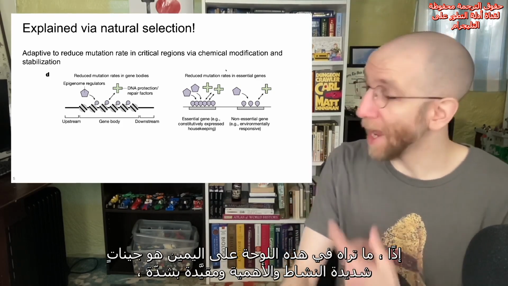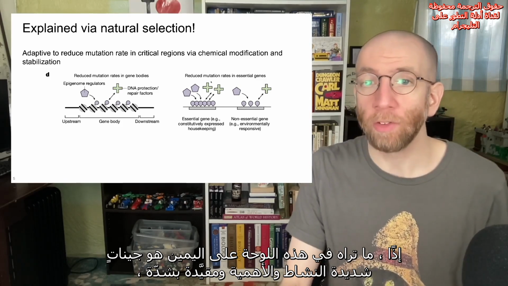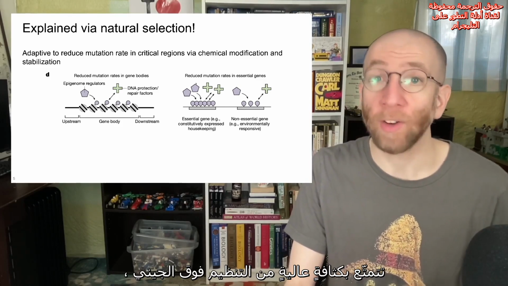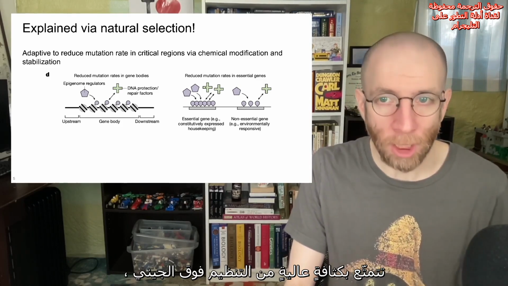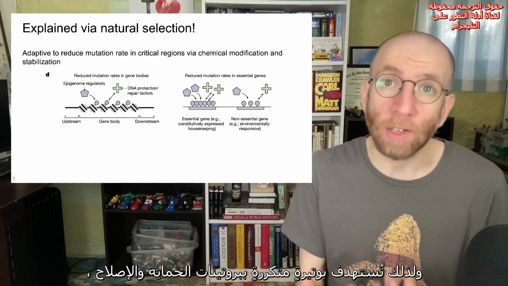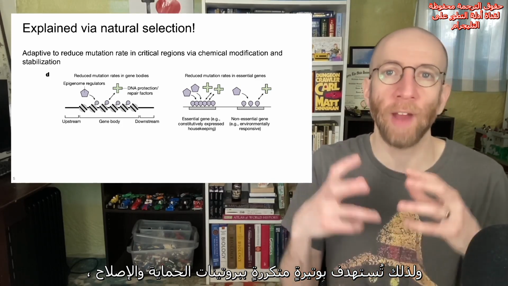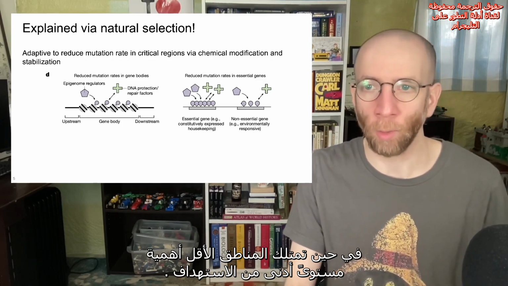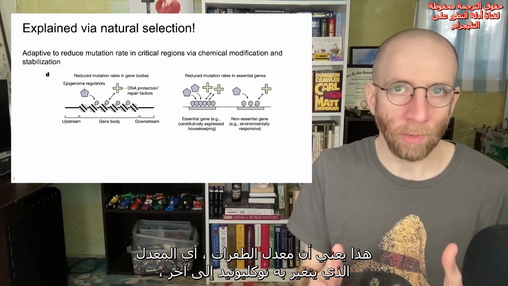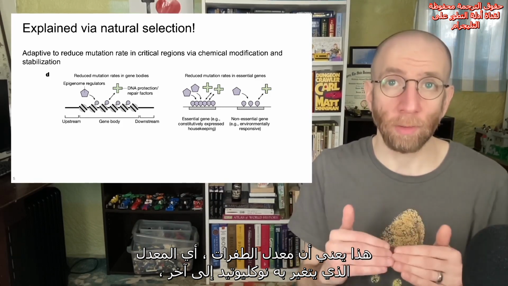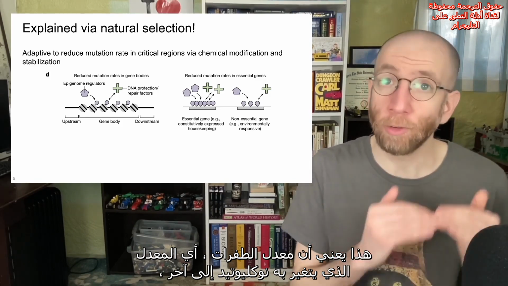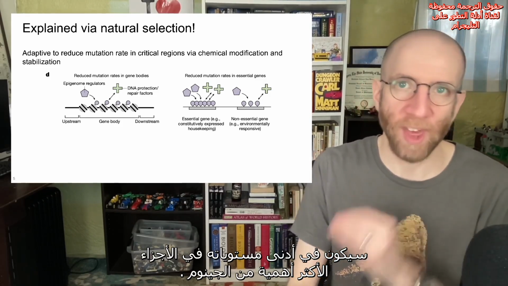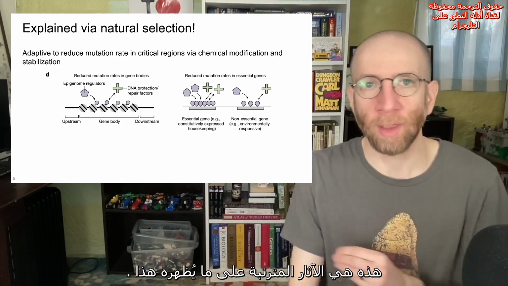So what you can see in this panel on the right here is you have genes that are highly active, very important, highly constrained. They're going to have a very high density of epigenetic regulation and therefore are very frequently targeted by these protective and repair proteins, whereas regions that are less essential will have a lower level of targeting. This means that the mutation rate, the rate at which one nucleotide changes to another, will be lowest in the most critical parts of the genome. That's the implications of what this is showing.